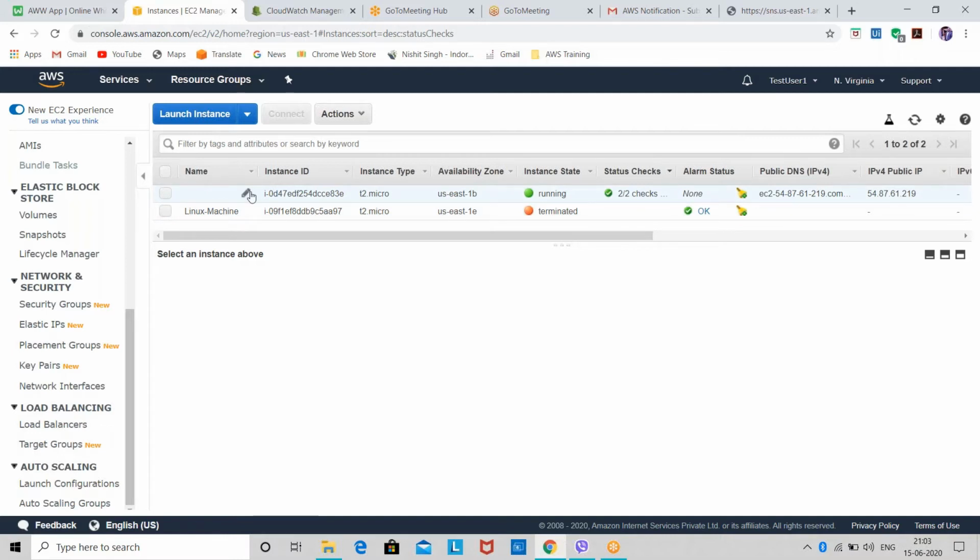Okay, so you can see our auto scaling group is also working. So this was a basic demonstration of how auto scaling group works with ELB and all.